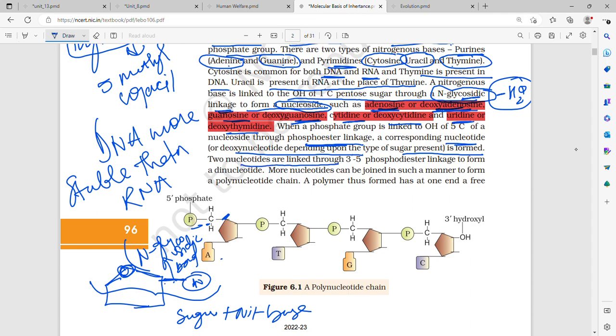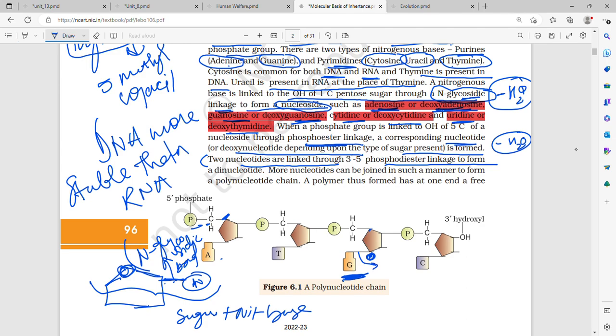Two nucleotides are linked through 3',5' phosphodiester linkage. So again, phosphoester bond is also formed by losing of one hydrogen, but when you are linking two nucleotides with each other, then in that case, this is the first carbon to which your guanosine is attached and nitrogenous base is attached.